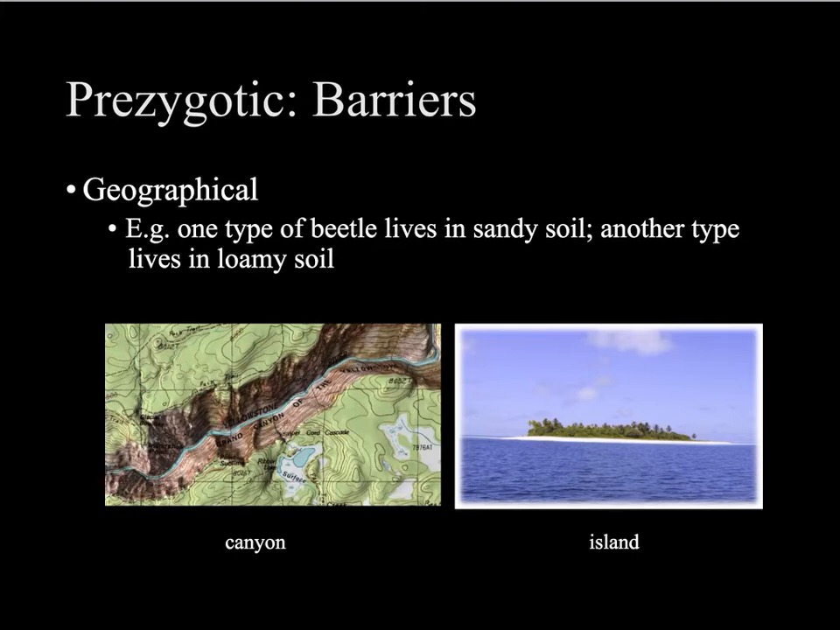The barrier may also be geographical. So think about the Grand Canyon separating species of squirrels, or islands, rivers. An example here of a beetle: one type of beetle lives in sandy soil, another type lives in loamy soil. They're never going to be reproducing with one another. Or populations that live in very different ecosystems. Those are geographical barriers.